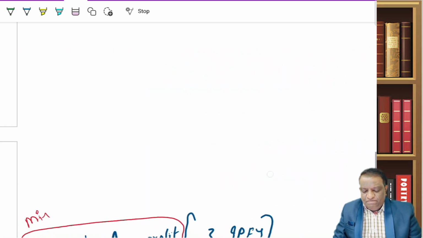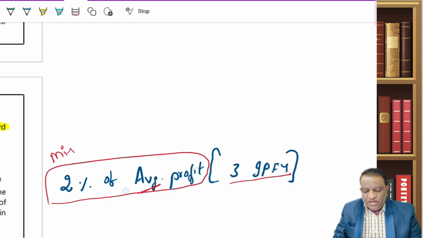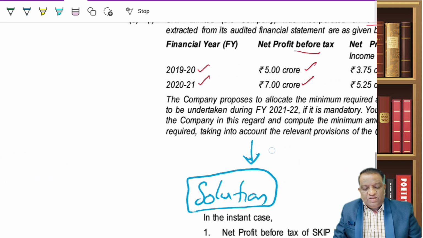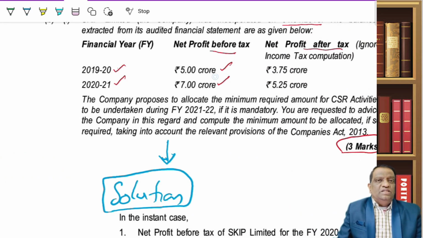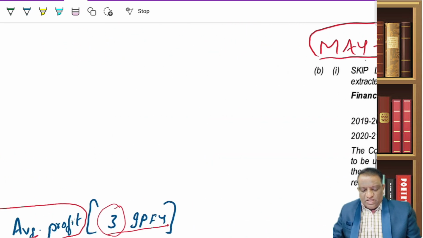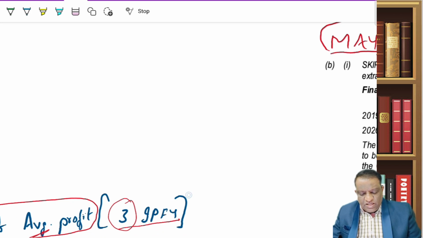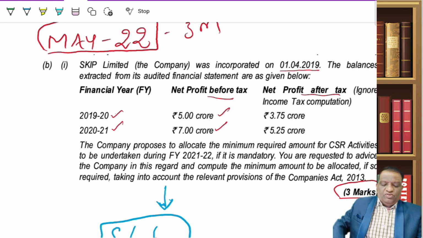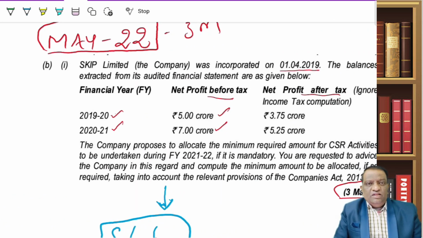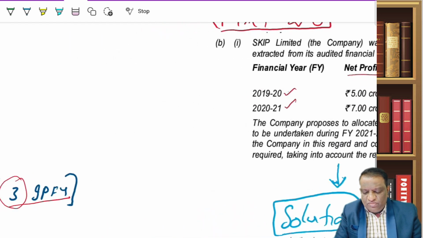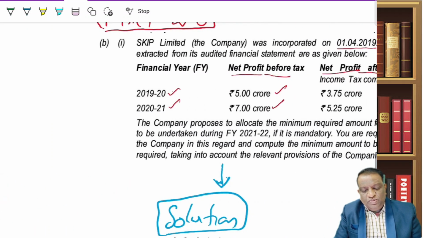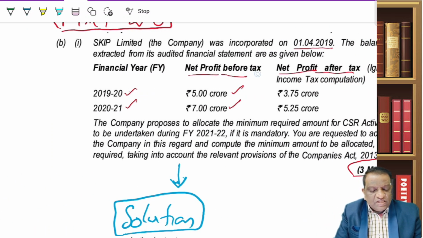But if we come back here, how much CSR do we have to calculate? 2% on average profit. How many years? 3 years. But here the company is in existence only for 2 years. Then what should I do? That is where it is 3 years. But if the company has been in existence for less than 3 years, then all such years. So here we will take average of only 2 years. But still the problem remains. He has given two net profits. Otherwise we know the percentage is 2%. But 2% of what? Is it before tax or after tax?